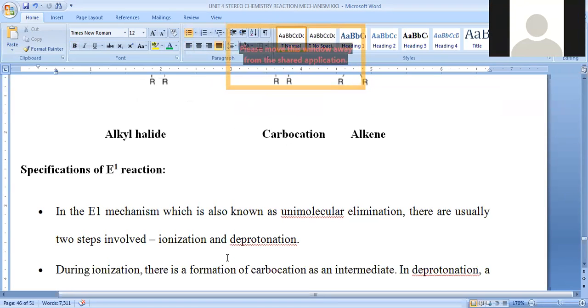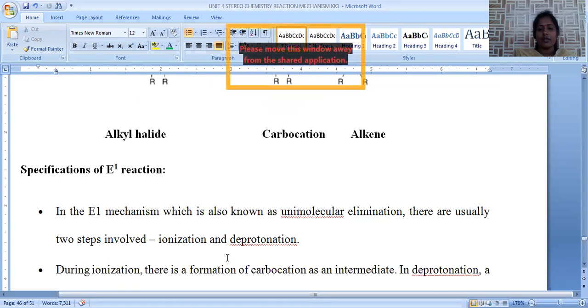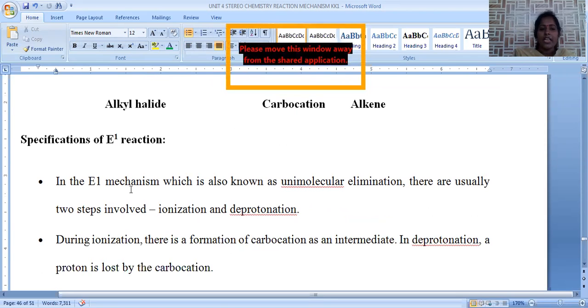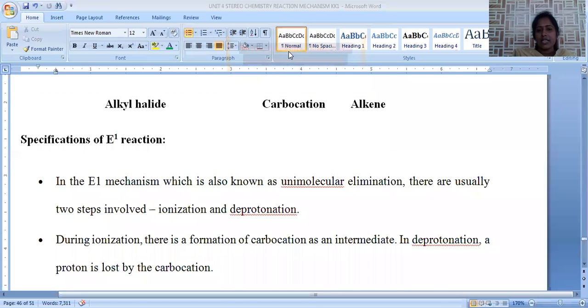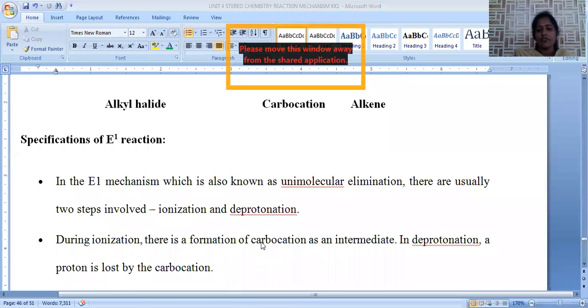Now let us see what the important conditions of E1 reaction or E1 elimination are. The E1 mechanism is also called unimolecular elimination. There are usually two steps involved. The first step is ionization and the second step is deprotonation. Ionization means generation of a carbocation in step one. In the second step, deprotonation, removal of H plus is possible. During the ionization, a carbocation is formed.